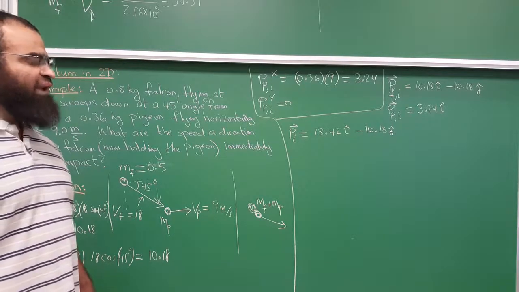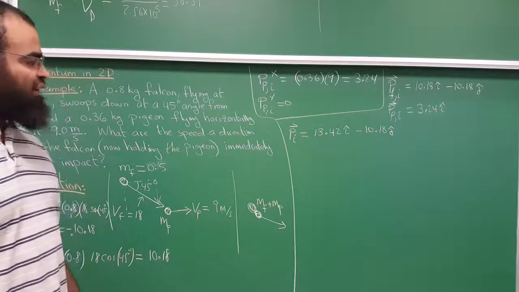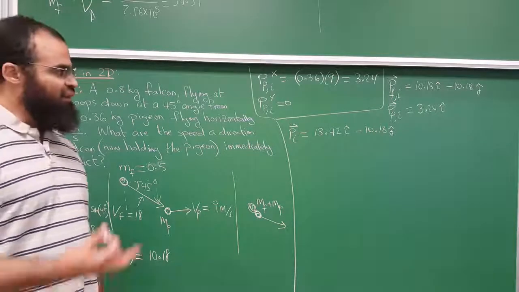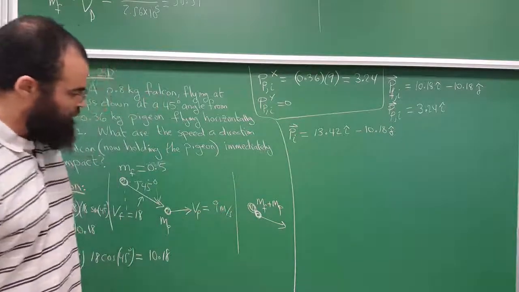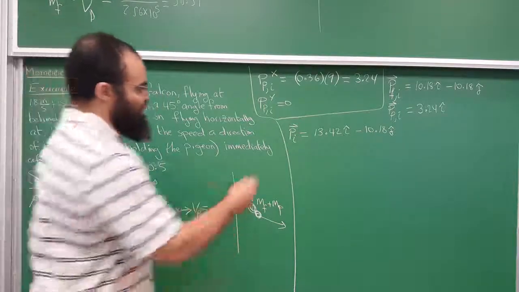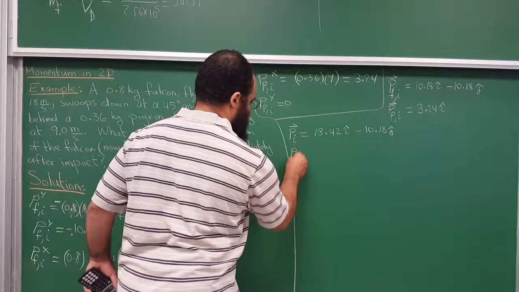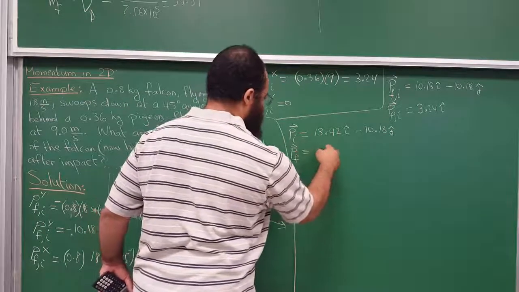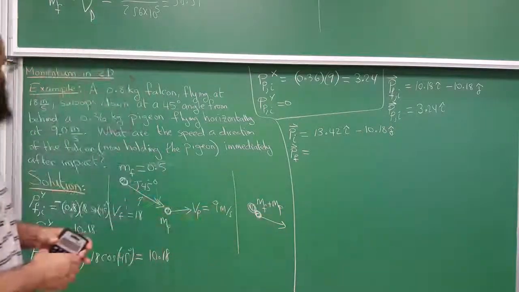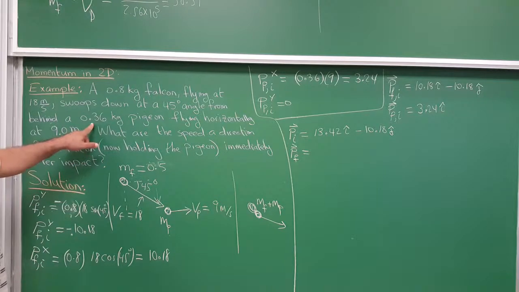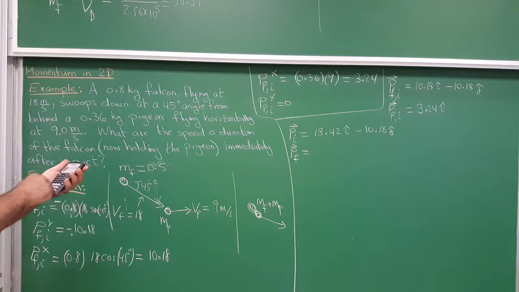And the total momentum at the beginning should equal the total momentum at the end. The total momentum at the end will be the total mass times the velocity, because they will be moving as one piece. P final will be the mass of the Falcon plus the mass of the Pigeon, 0.36 kilograms plus 0.8, which is 1.16.